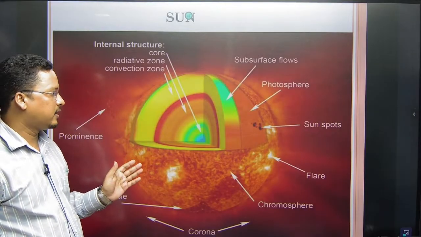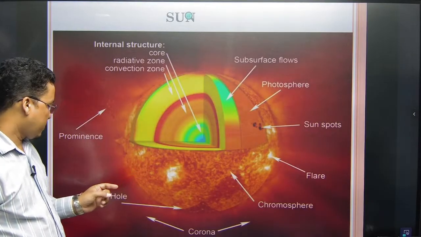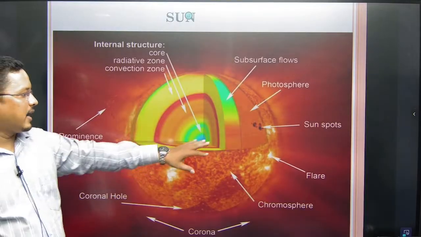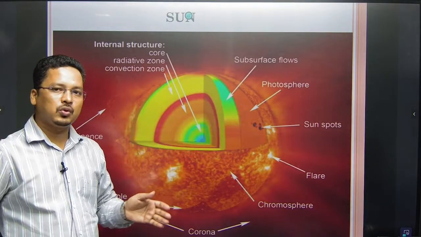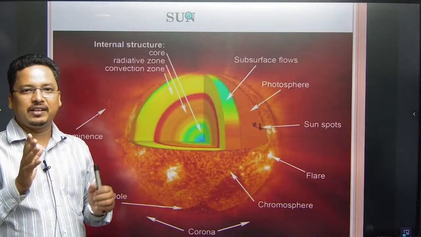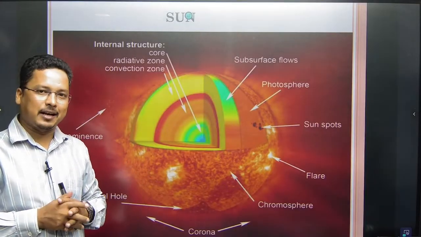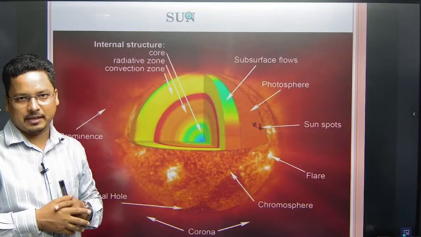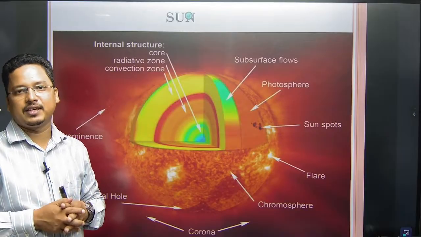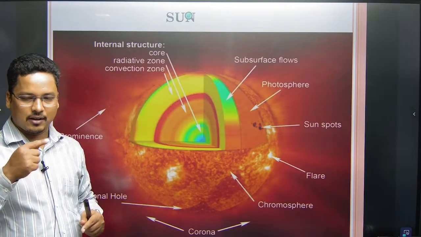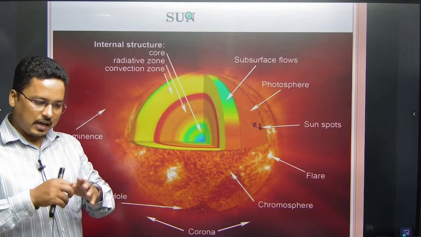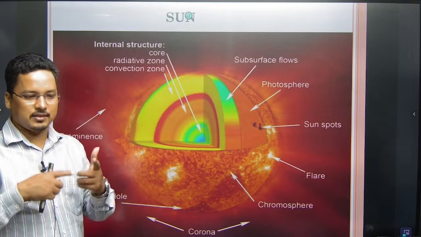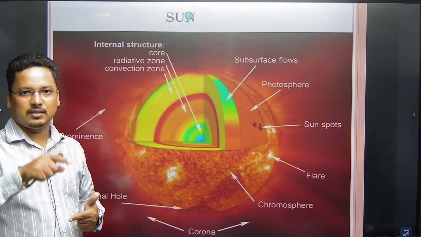These are the dark areas. And the dark patches also go through cycles. An 11-year cycle takes place. In these 11 years, the dark patches reduce and increase. It increases and reduces. That happens.